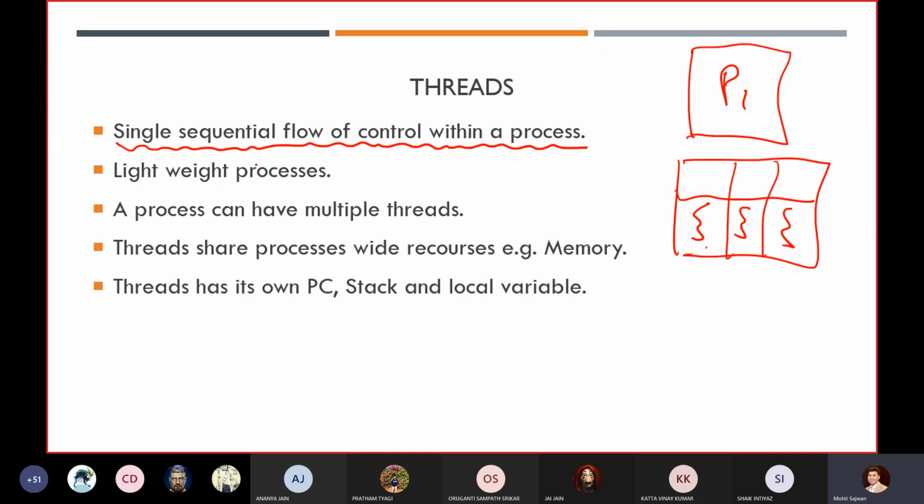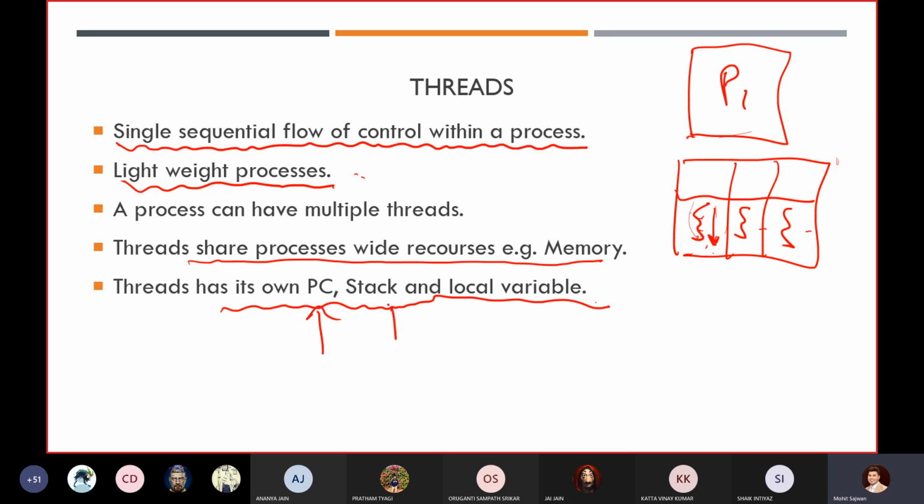Now inside a thread, you have to follow a sequential flow of control. It's not like inside a thread you can perform multiple threads. No, you have to follow a sequential flow of control in a process. Now these are generally called lightweight processes. Why? Because they require very few resources. All these threads are sharing the same memory space. They are sharing memory, but they have their own program counter, stack, and local variables.